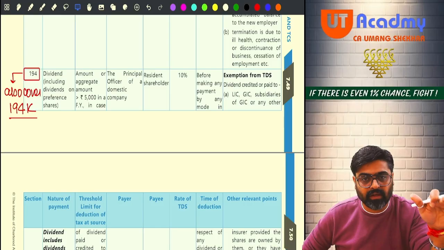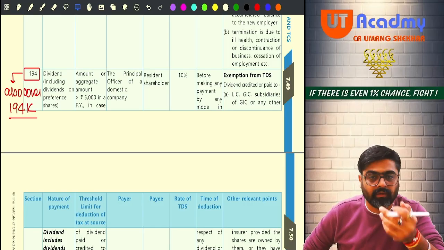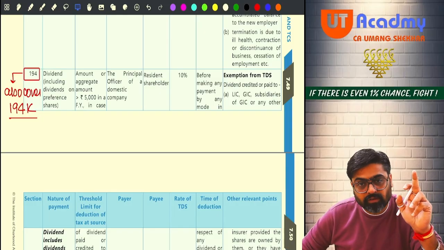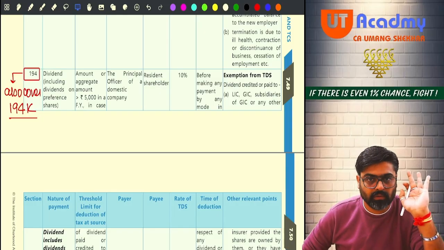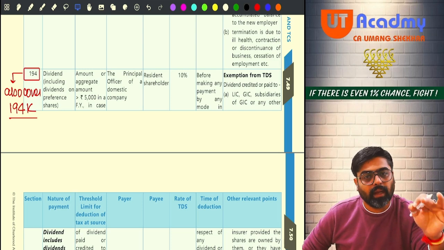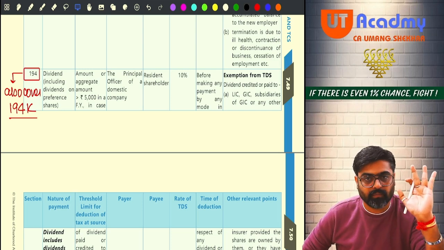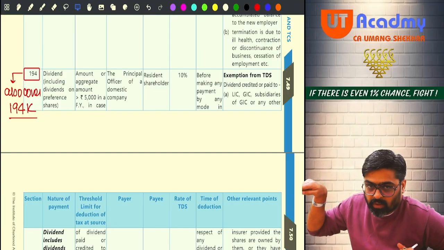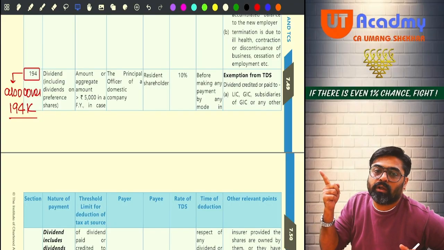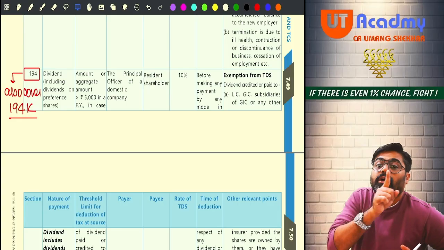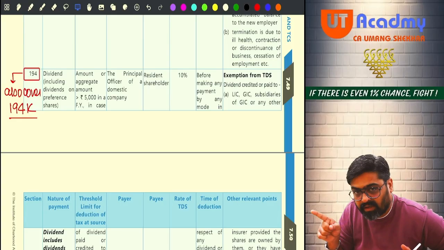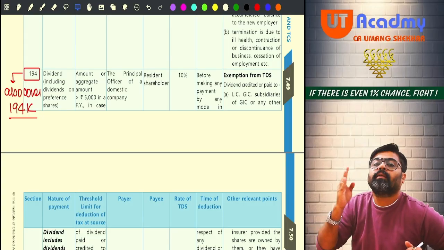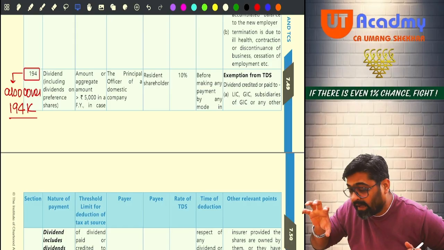So during the previous year, a domestic company has given whatever dividend to its shareholders. What shareholder? Any resident shareholder. Become a company and think that so many shareholders are there. To all the shareholders? No, single shareholder. To that shareholder during the previous year, whatever dividend you are paying, interim dividend, deemed dividend or final dividend, take the total of that.